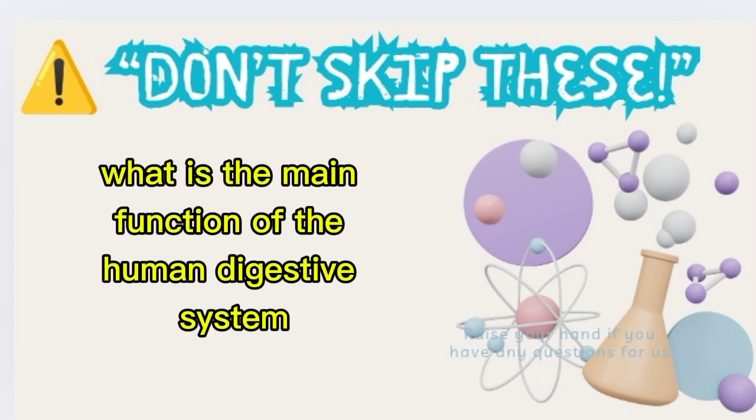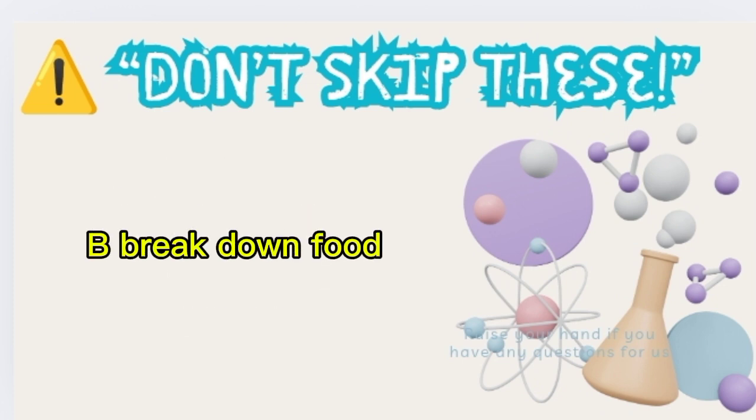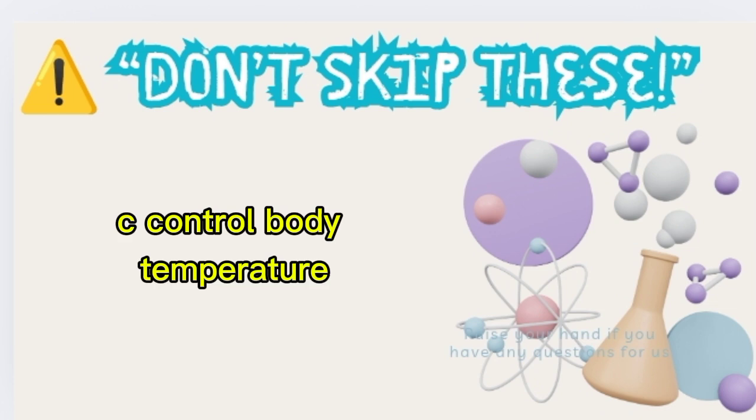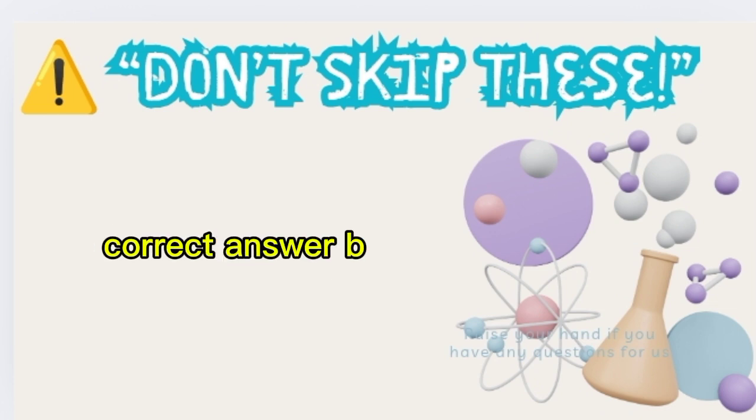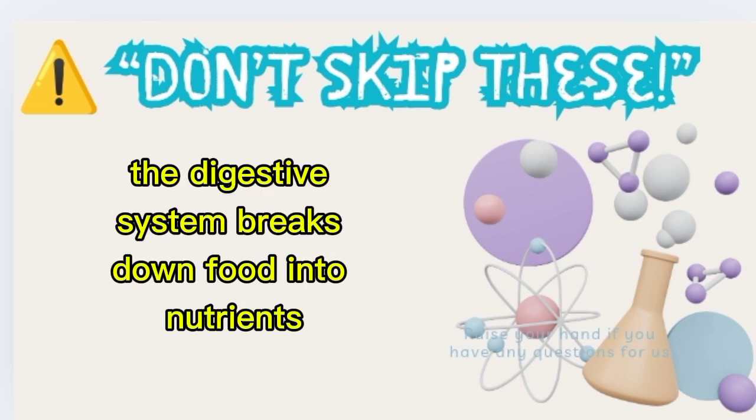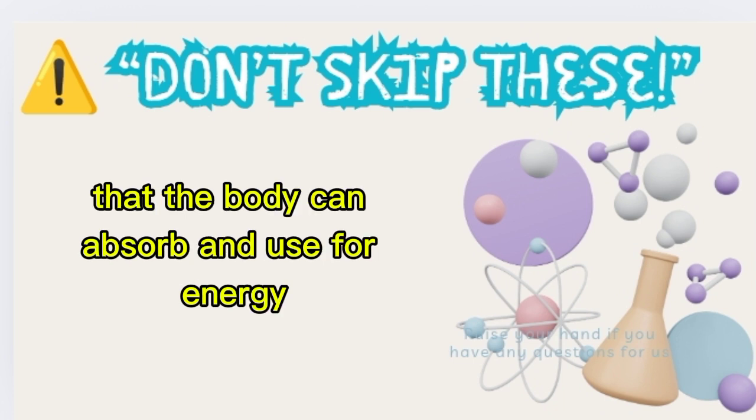Question 248. What is the main function of the human digestive system? A, pump blood, B, break down food, C, control body temperature. Correct answer, B, break down food. Explanation: the digestive system breaks down food into nutrients that the body can absorb and use for energy.